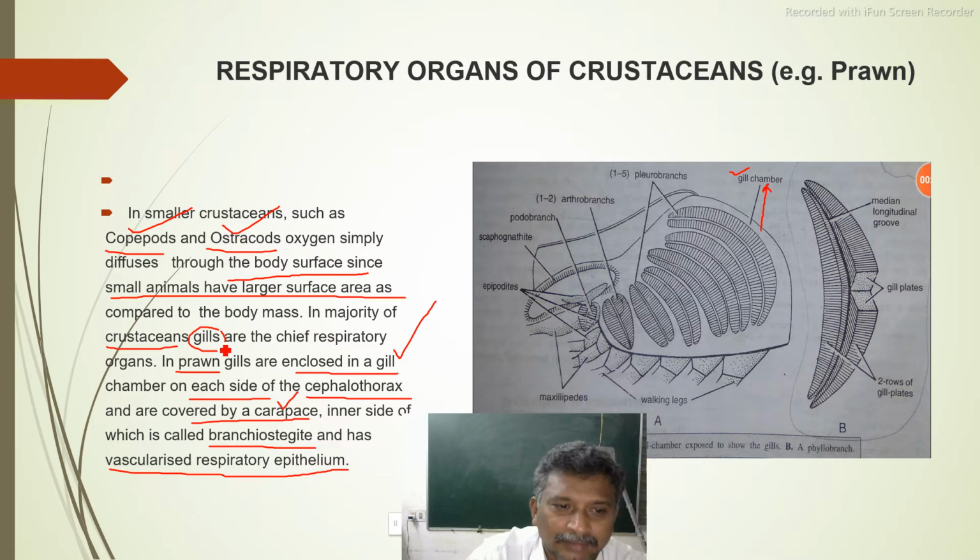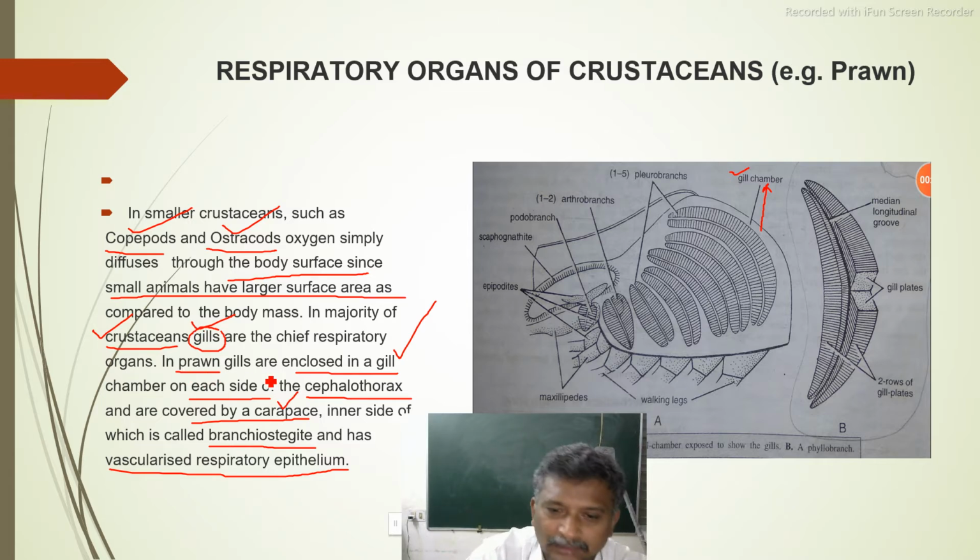Okay. Now the second point here is, in the majority of crustaceans, which one will be the chief respiratory organ? Say. Yes, Akila, answer is? In the majority of crustaceans, which one will be the respiratory organ? Yes, gills. Gill is the chief respiratory organ in most of the crustaceans.